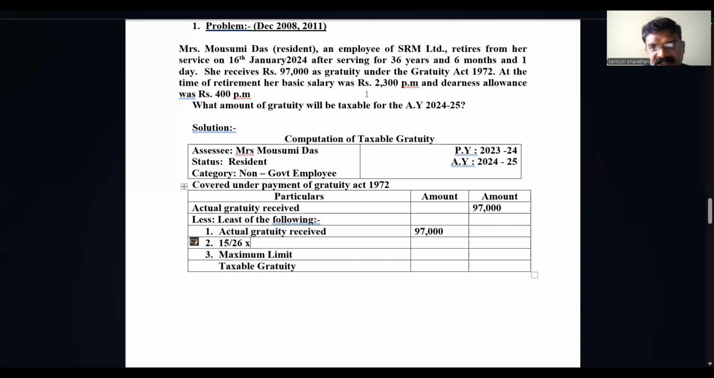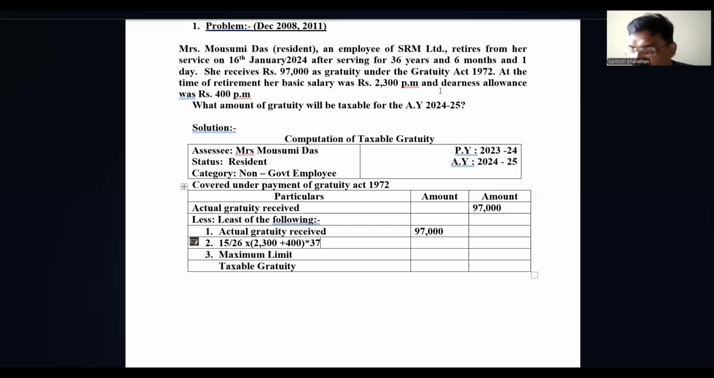In the problem we consider the basic salary 2,300. I'll open the bracket: 2,300 plus, I'll mention so it will be very easy to understand, plus 400 is the DA, dearness allowance. Then I'll close the bracket into how many years of service? 36 years, 6 months, so 37 years of service. So I will take a calculator. In the calculator, I'll calculate 15 into 2,300 plus 400, that will be 2,700, into 37 divided by 26.